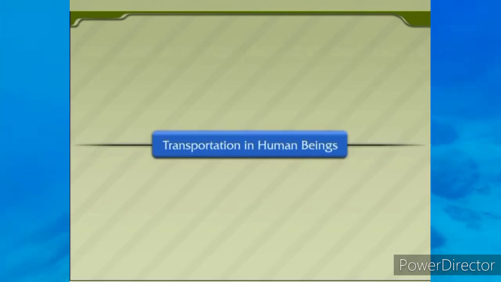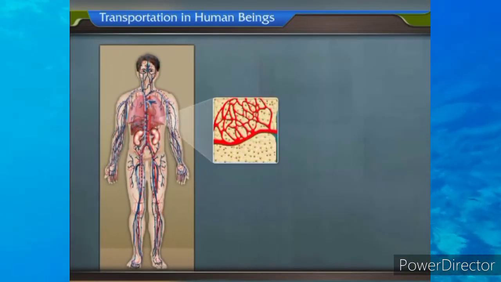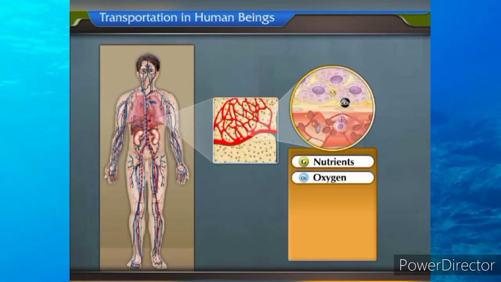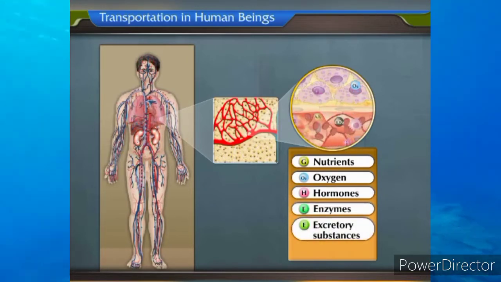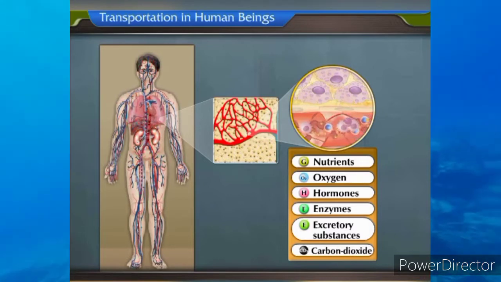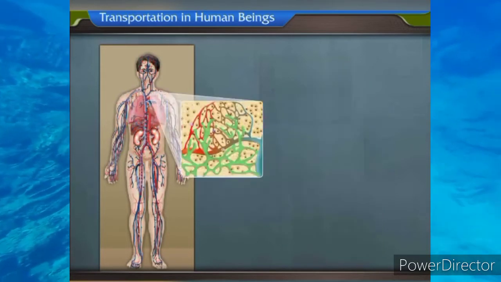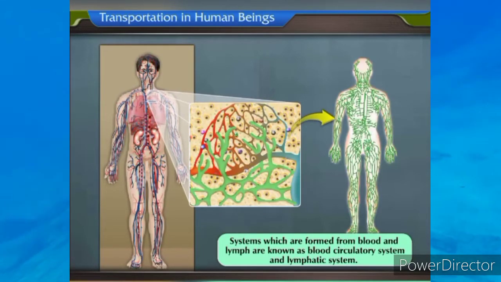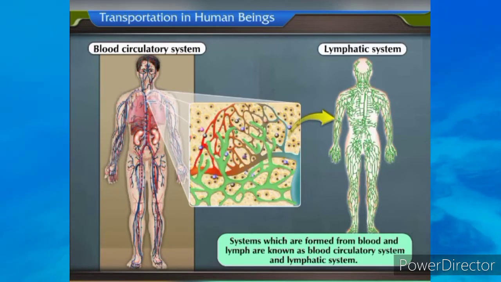Transportation in human beings. In human beings, the transport of nutrients, oxygen, hormones, enzymes, excretory substances, and carbon dioxide takes place through blood and lymph. Systems which are formed from blood and lymph are known as the blood circulatory system and the lymphatic system.